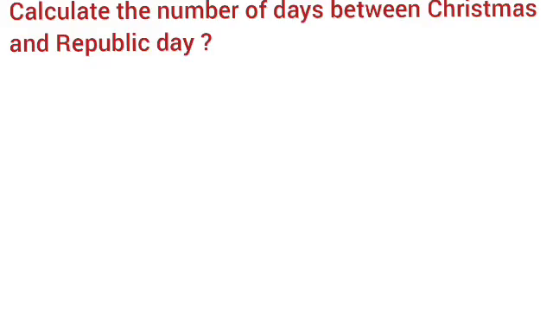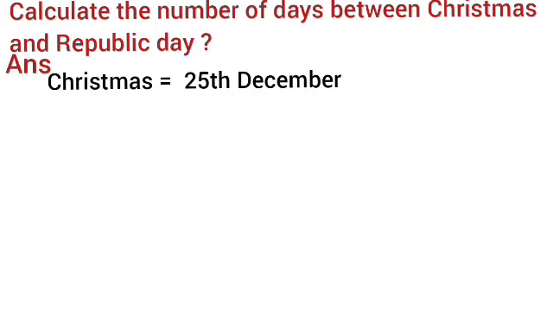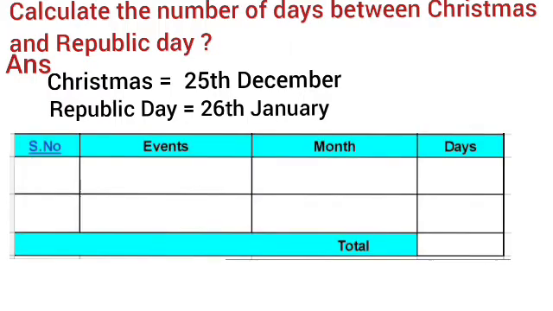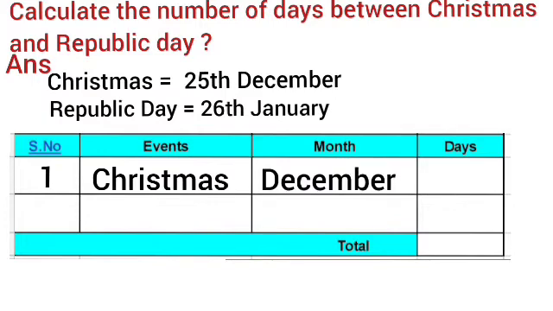First question, calculate the number of days between Christmas and Republic Day. So answer, Christmas is on 25th December and Republic Day is on 26th January. After that we have to take columns: serial number, events, month, days. First we write the first event, Christmas, December month. So we have to calculate the number of days between 25th December to 26th January.